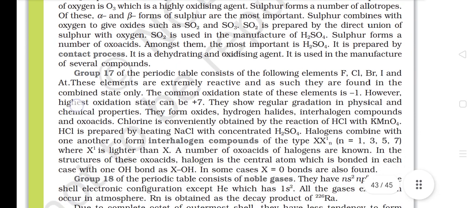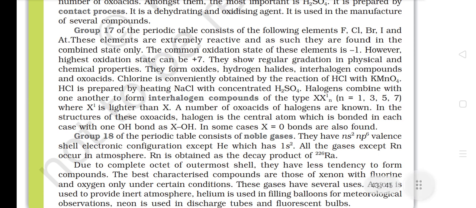Group 17 of the periodic table consists of the following elements: fluorine, chlorine, bromine, iodine, and astatine. These elements are extremely reactive, and as such they are found in the combined state only. The common oxidation state of these elements is -1. However, the highest oxidation state can be +7. They show regular gradation in physical and chemical properties. They form oxides, hydrogen halides, interhalogen compounds, and oxoacids.